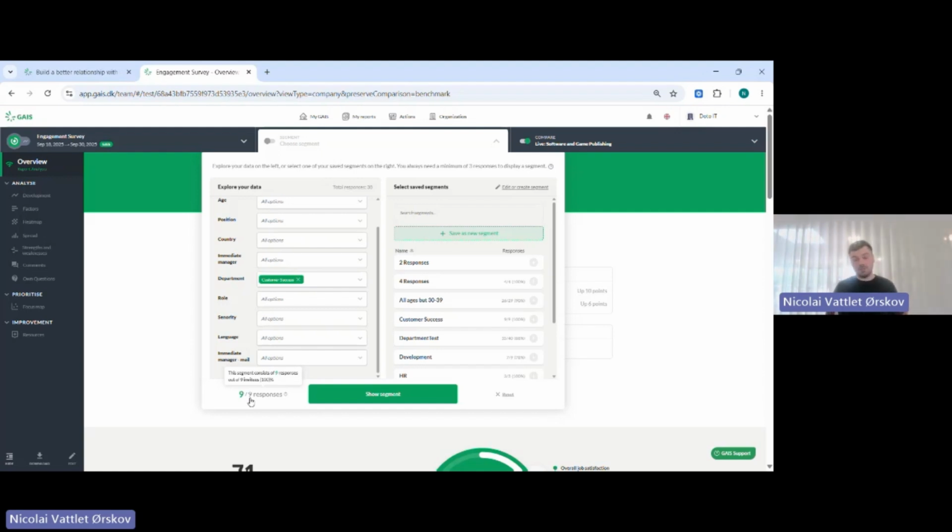Everything in GAIS is anonymous. So for a full report, and when I say a full report, that means that we can use all the analyzing tools out here on the left. So before we can use that, we need to have at least 5 answers from a department or a group that you create on your own. If you guys have departments where you are fewer than 5, then we can use the function that was the mini reports that I showed you in the setup phase, and that will go down to 3 answers.